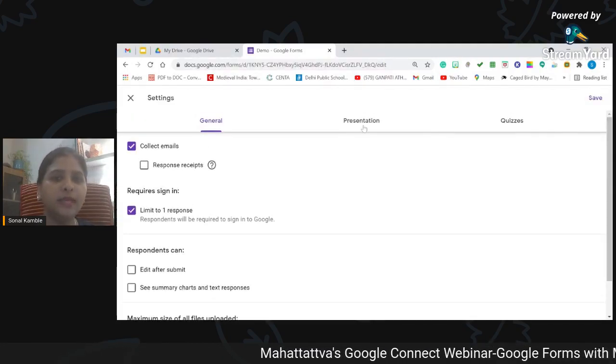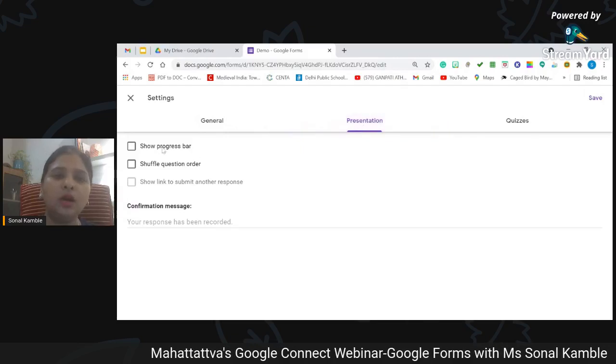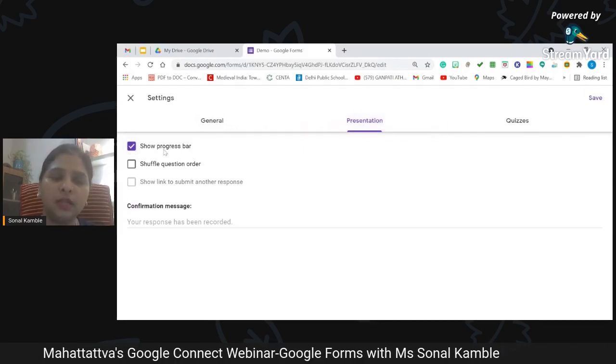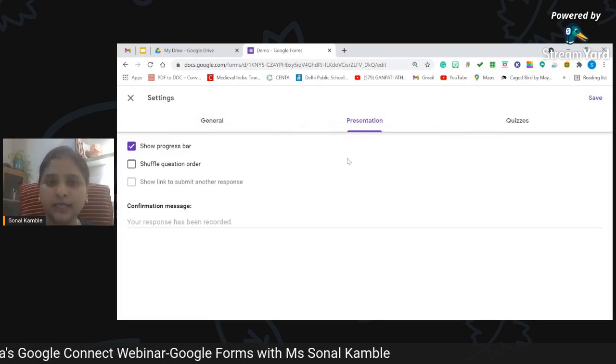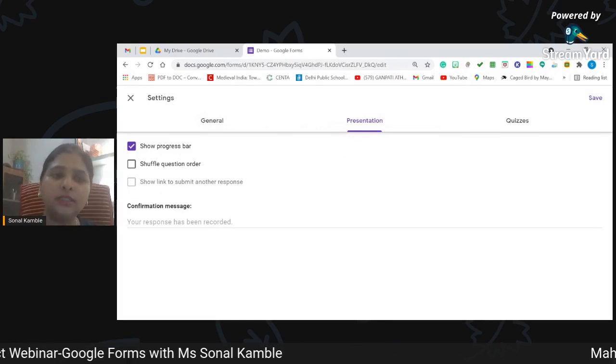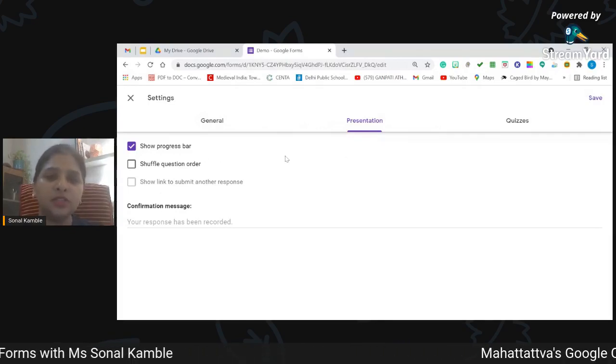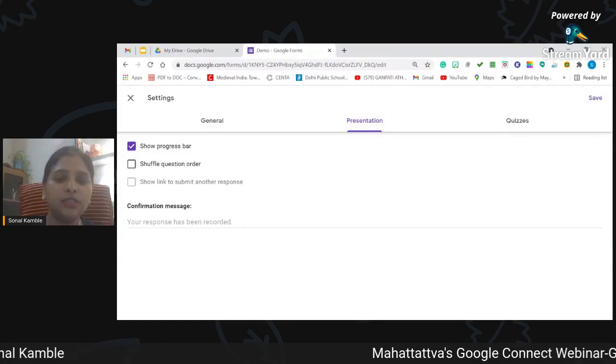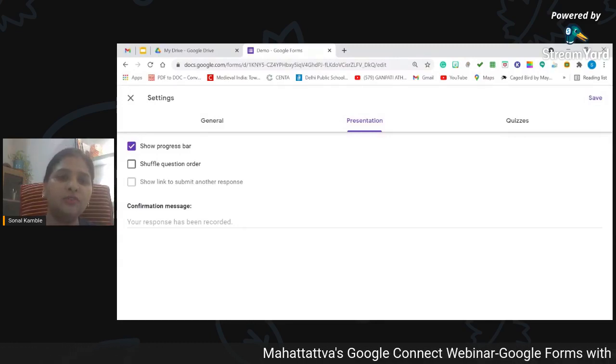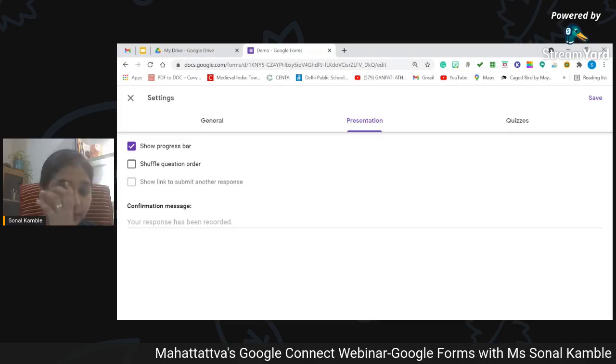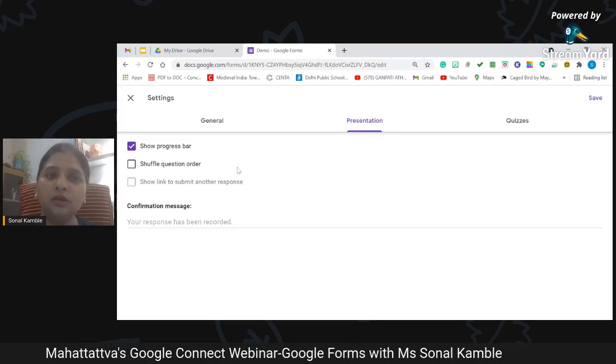And then we come to the next, presentation, and now we can show a progress bar. If you are taking online exams which are multiple choice, you can show them. If there are multiple sections, you can show them that you are on section 1 of 3, section 2 of 3, section 3 of 3, and submit. So this is how it will show.